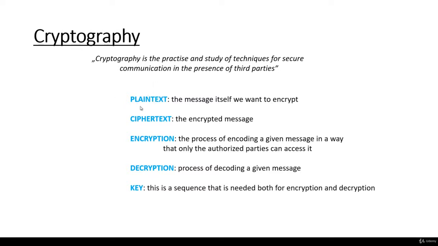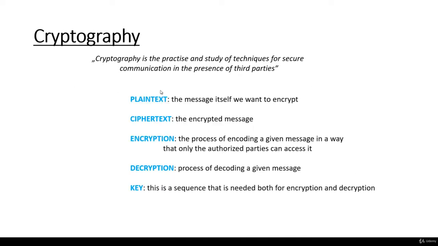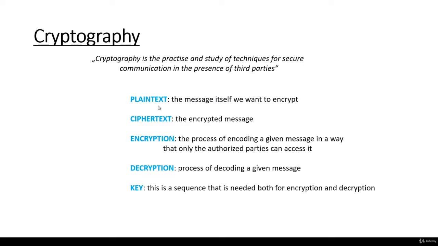Okay, let's talk about the most important keywords as far as cryptography is concerned. We have plain text, ciphertext, encryption, decryption, and the key. So first of all, what is plain text? Plain text is the message itself we want to encrypt. For example, during the Second World War, the plain text could be a secret location or the time of the attack. So the plain text is the message we would like to encrypt.